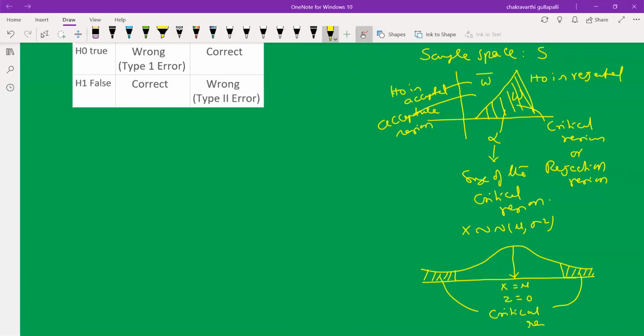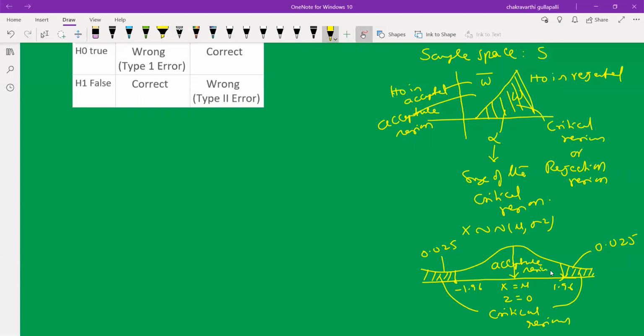The whole sample space is divided into two parts here based on the critical values. The critical value for this is 0.025. Actually, the total critical region area is 5%, shared on both sides, left and right. This is a two-tail concept. So in this case the critical value is 1.96, and the other is minus 1.96. The left side is a negative value, the right side is a positive value. The remaining part is the acceptance region.